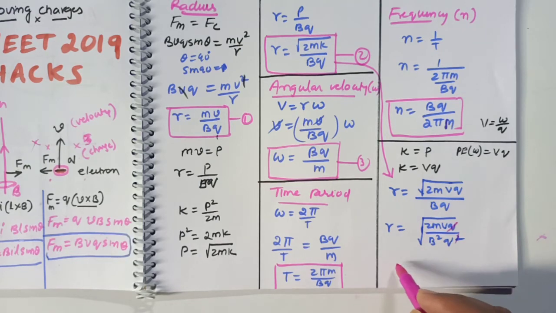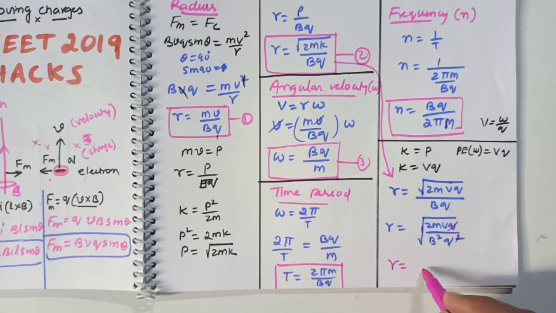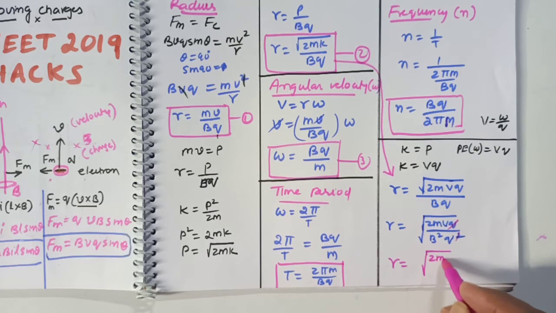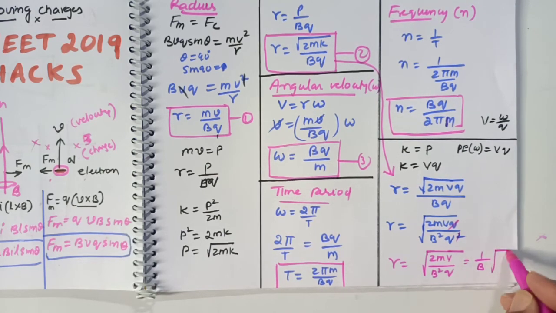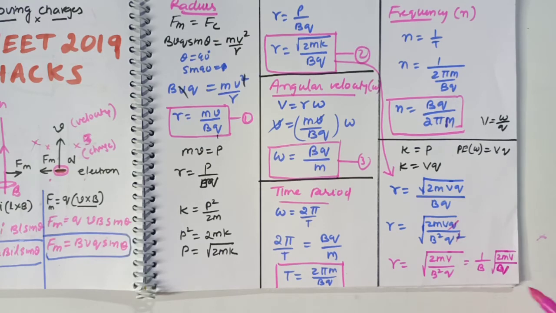Then what is the final formula you are getting? R is equal to under root of 2mV divided by B square into Q. Or else you can take B outside also, doesn't matter. You can write like this: 2mV by BQ. B is outside, so Q will be left inside. So you can write the formula like this also.